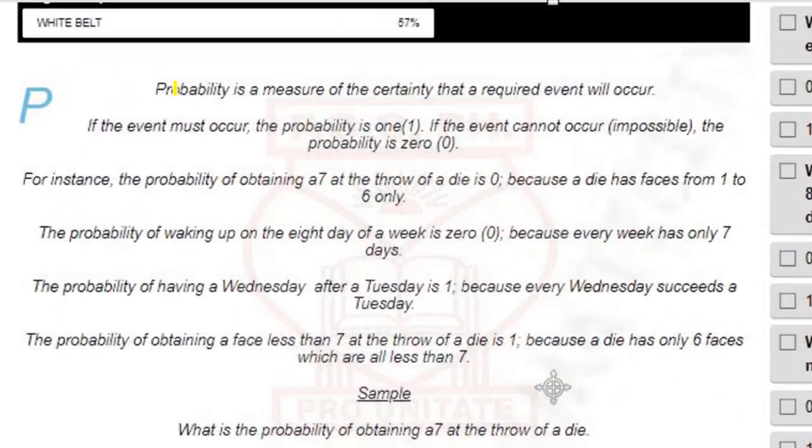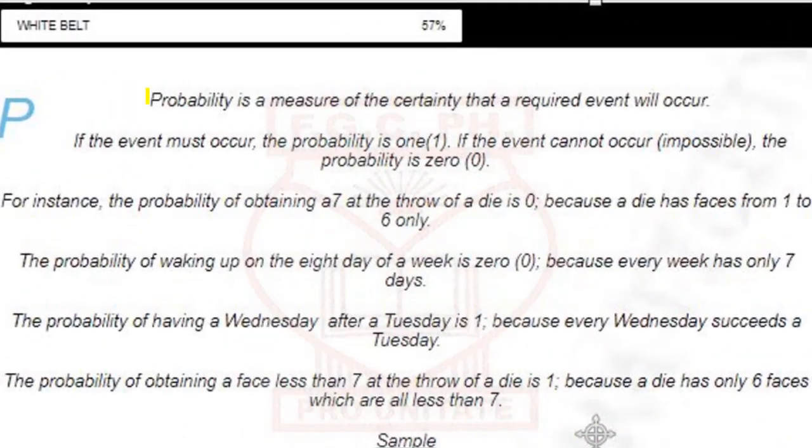Probability is a measure of the certainty that a required event will occur. Take note of the word measure. That means you are attempting to give a numeric value to how certainly an event will happen. If I tell you rain will fall today, how certainly will that be?